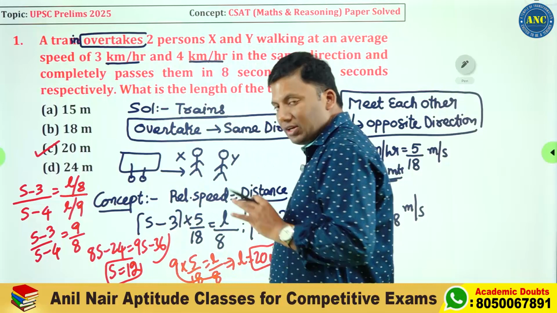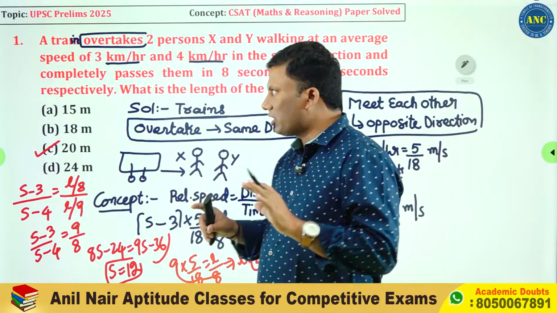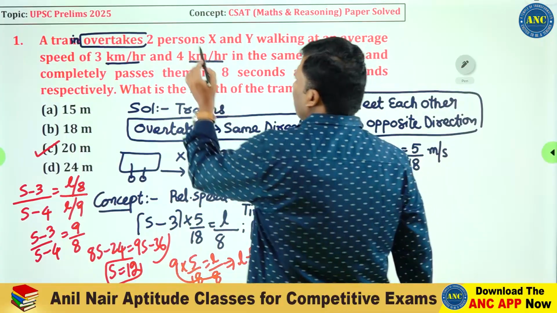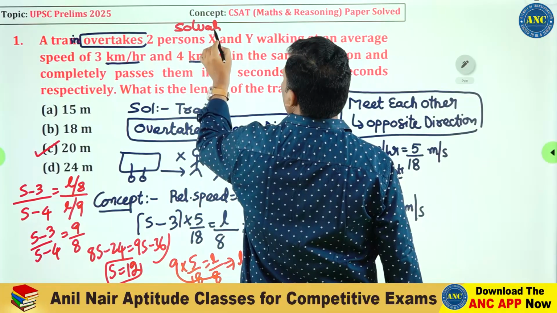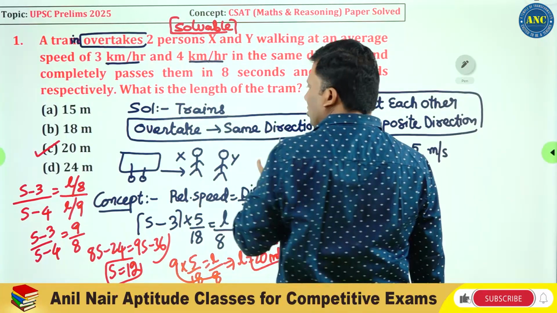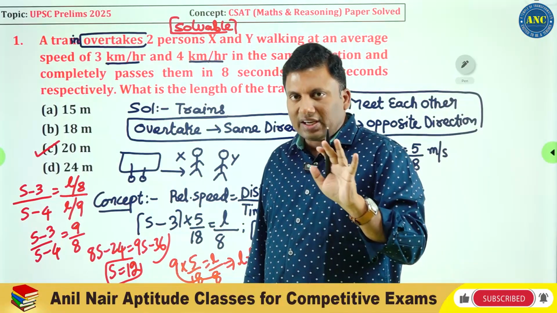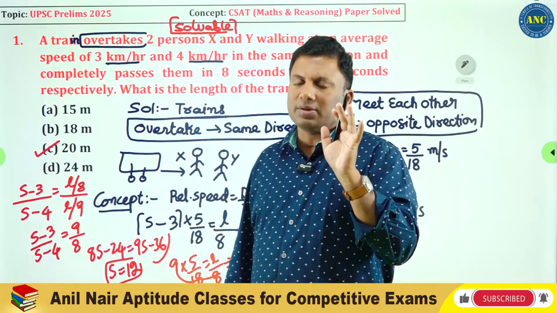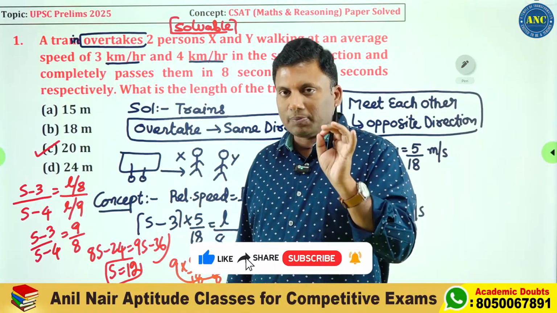Is this an easy question? It's a very simple, easy question. Every student who has written this examination, this question is solvable. No trick is there. Only two concepts you require. Overtaking means same direction, first point.